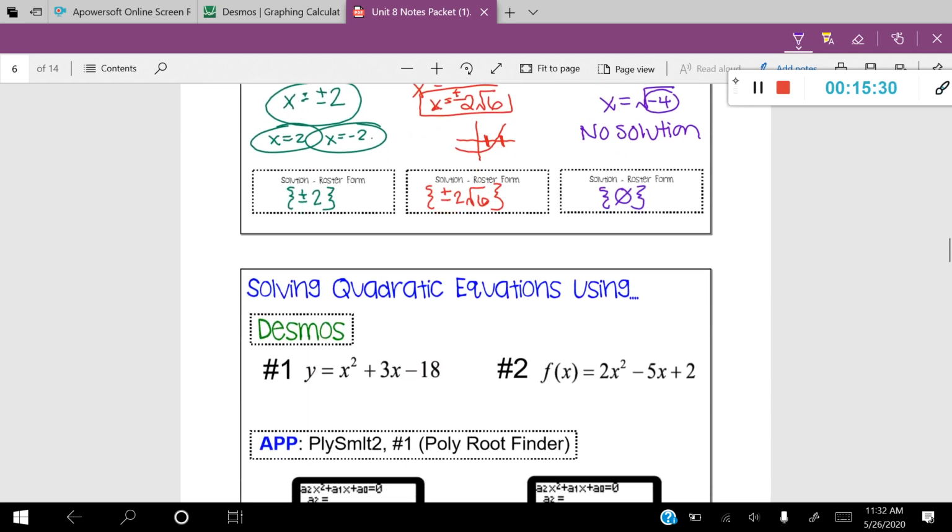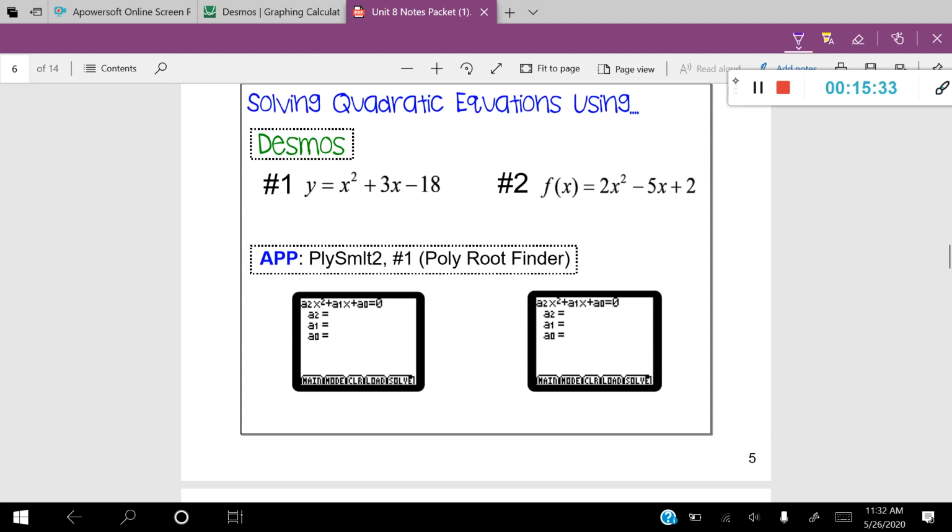I'm going to show you two different ways: using Desmos, and using the graphing calculator. Okay, actually, I'm not going to do that. I'm going to do that in another video. So I'm going to cancel this, pause the video, and create a new video just on this.